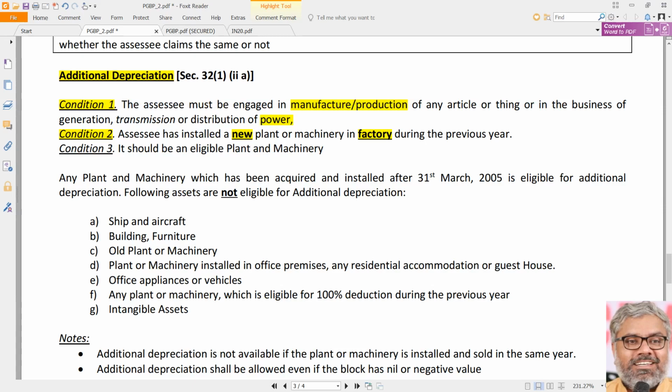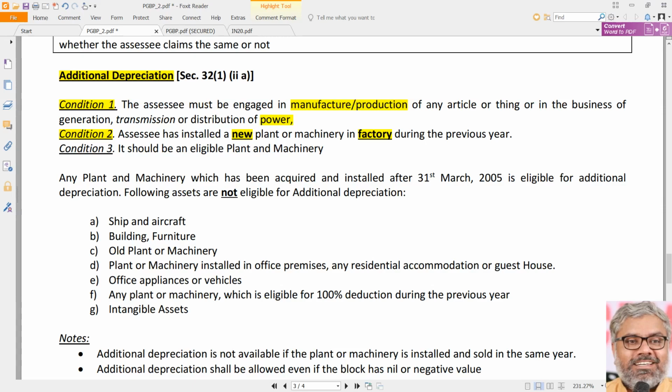So that is the condition number 2. Very important condition because every word is important. New is important. Plant and machinery is also important. That means furniture and all are not eligible for additional depreciation. Only plant or machinery is eligible. Buildings are not eligible. Only plant or machinery is eligible. That is very clear from the condition itself.